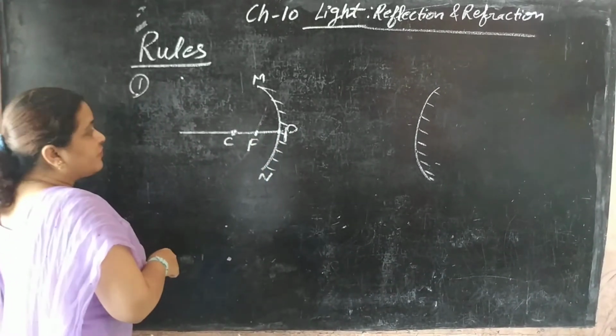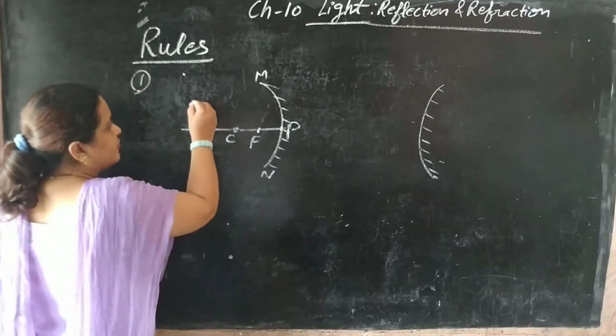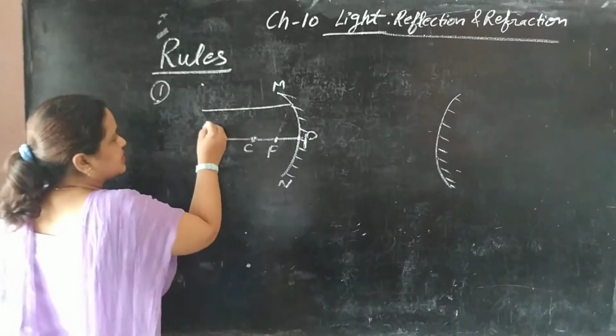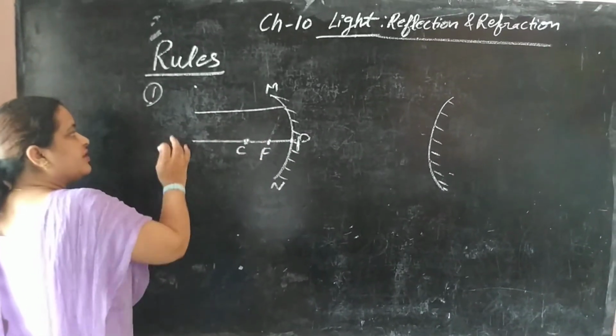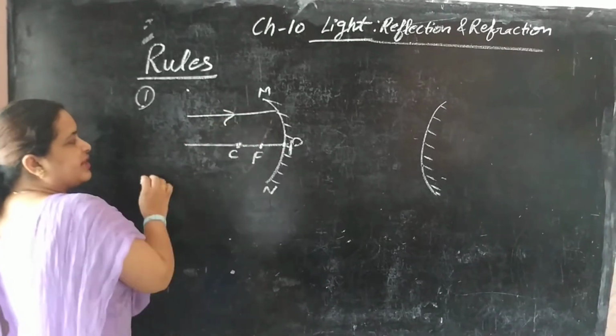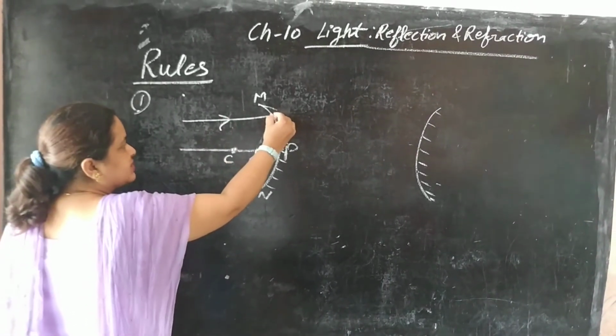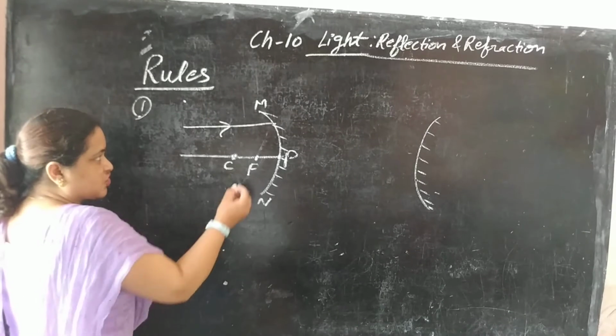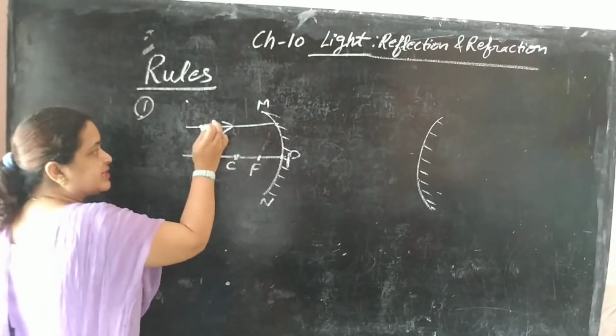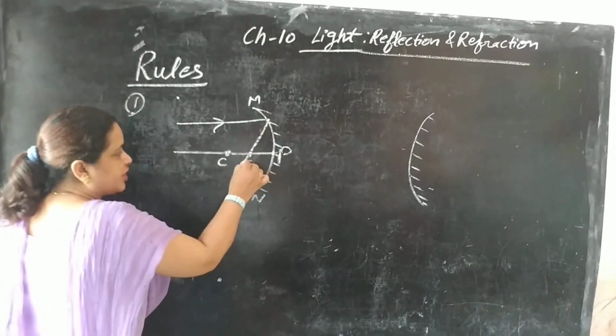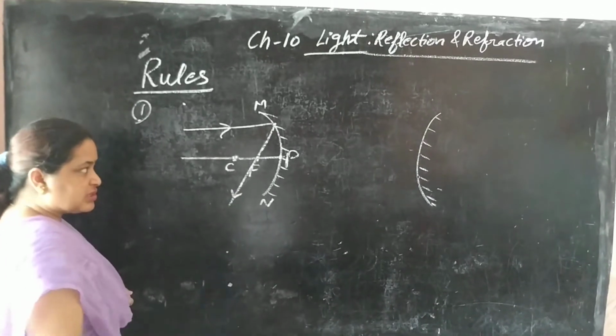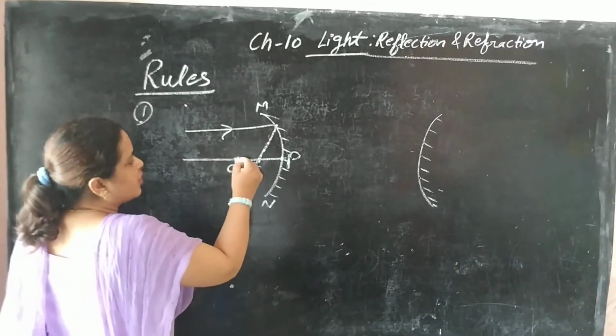Now, first rule: if a ray is parallel to principal axis from any object, and it falls on the mirror, strikes here, then after reflection, the arrow is inward, so it is an incident ray. After reflection, it would pass through the focus. This is the first rule in case of concave mirror.